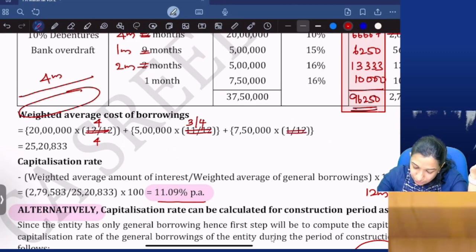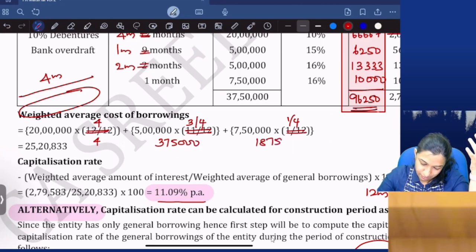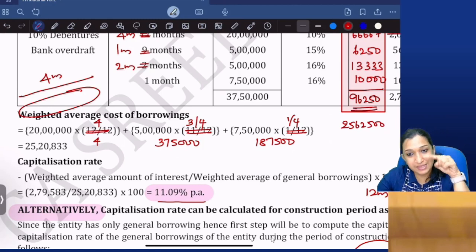And this is 1 by 4. So 5 lakhs into 3 by 4 is 3 lakh 75,000. 7 lakh 50,000 into 1 by 4 is 1 lakh 87,500. So 20 lakhs plus 3 lakh 75,000 plus 1 lakh 87,500 is 25 lakh 62,500. So 96,250 is the 4 months interest.